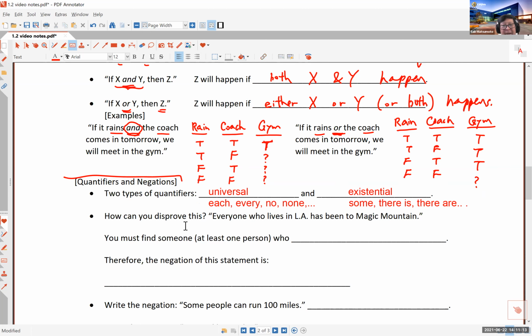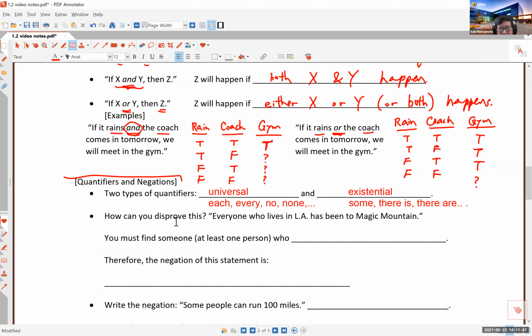The thing about quantifiers is the existence of a quantifier makes the negation process a little more challenging. Not very much, but you have to be very careful when you negate a statement with quantifiers. So how can you disprove this? If somebody says to you, look, everyone who lives in LA has been to Magic Mountain. Is that true, by the way? Probably not, right? If you want to prove that this statement is not true, what would you have to prove?